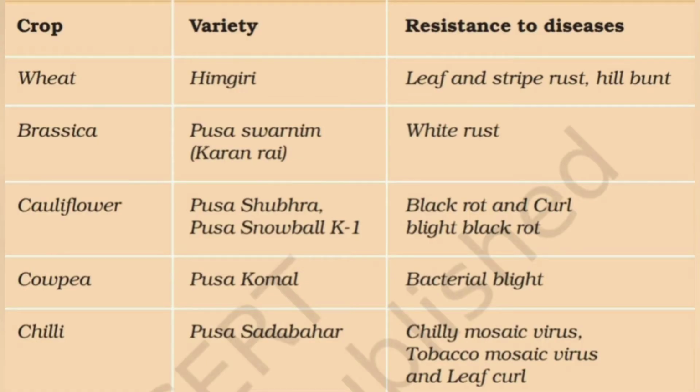Crop wheat, variety Himgiri, resistance to leaf and stripe rust, hill bunt; brassica, Pusa Swarnim, white rust; cauliflower, Pusa Shubhra, Pusa Snowball K1, black rot and curl blight black rot; cowpea, Pusa Komal, bacterial blight; chili, Pusa Sadabahar, chili mosaic virus, tobacco mosaic virus, and leaf curl.